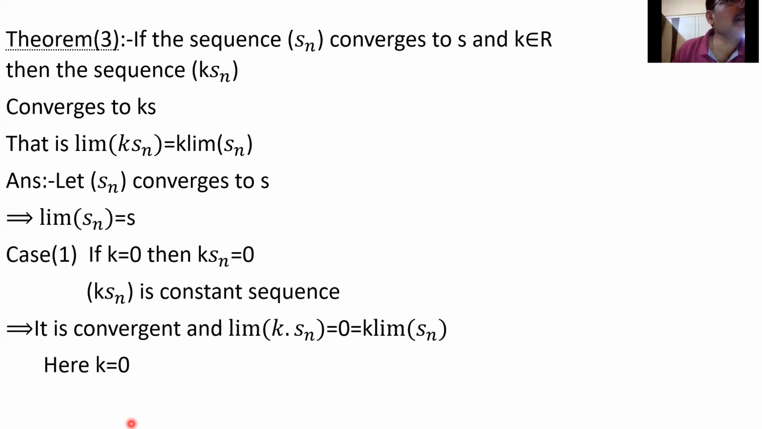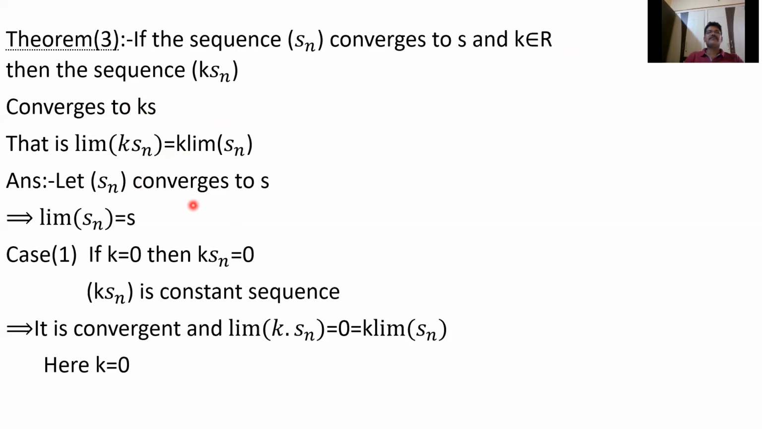If the sequence Sn converges to S and k belongs to R, then the sequence k·Sn converges to kS. Here k is a constant, a real number. That is, the limit of k·Sn equals k times the limit of Sn. We write the constant outside.